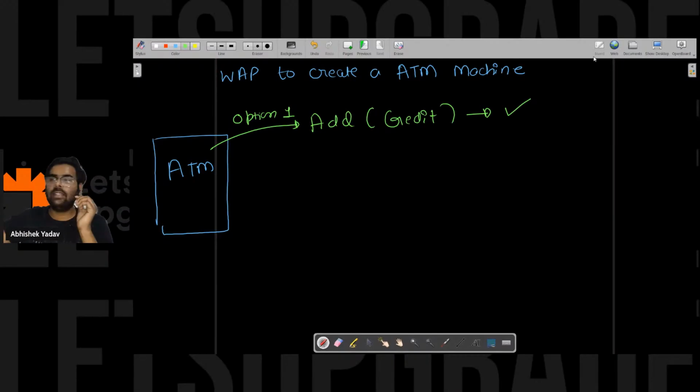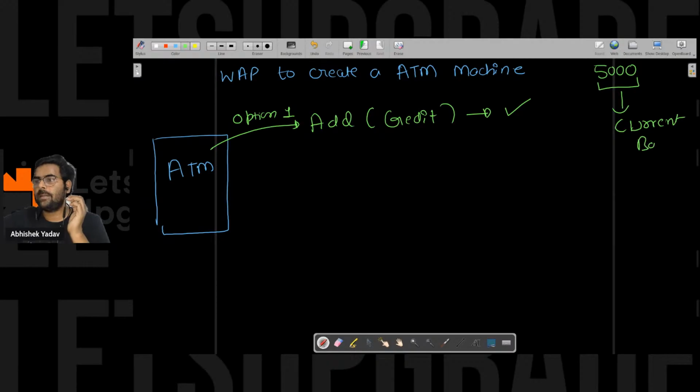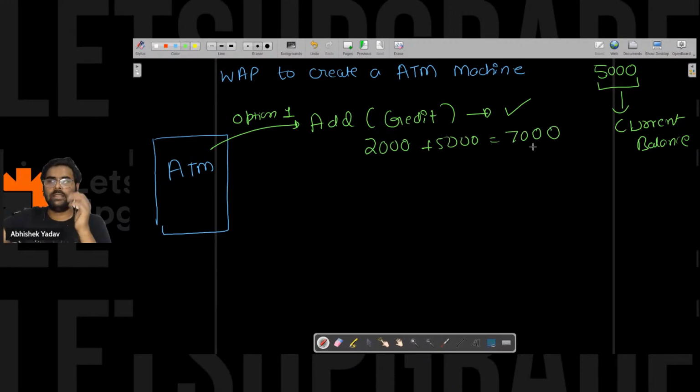So if I take one example, let's assume 5,000 rupees is the initial amount, the current balance here, and if he is adding 2,000 rupees, then the total amount in the bank is what? It will be 5,000 plus 2,000, that is 7,000 rupees. This is the first case, when we are adding amount to the current balance. The second case is what? Option two.